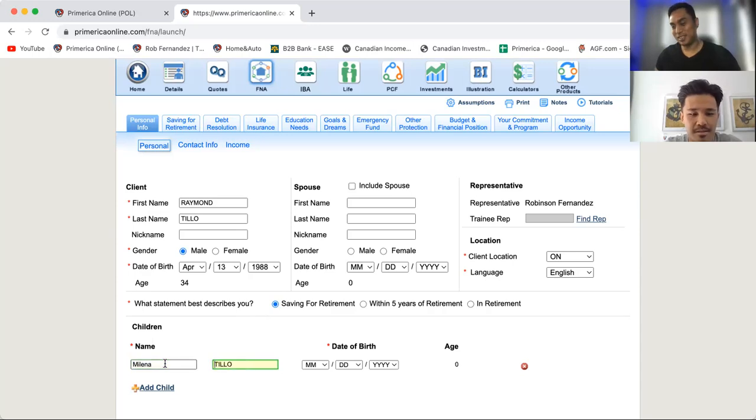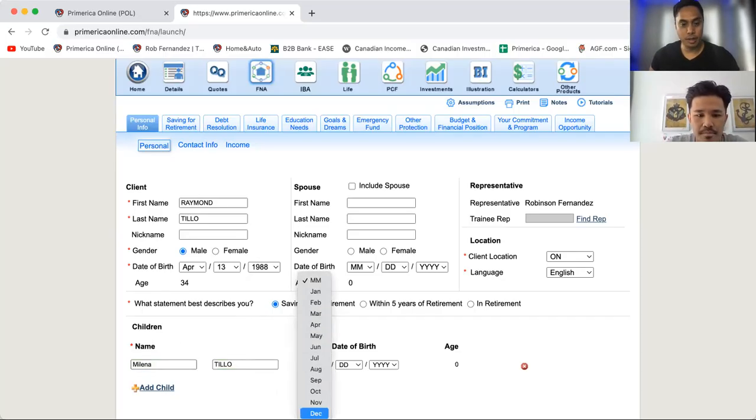Elena Tillo. Yeah. So automatically, the last name just populates. Okay, that's pretty cool. And then yeah, put her date of birth. Perfect.